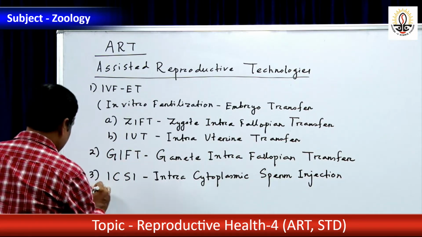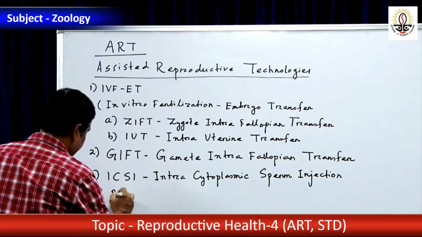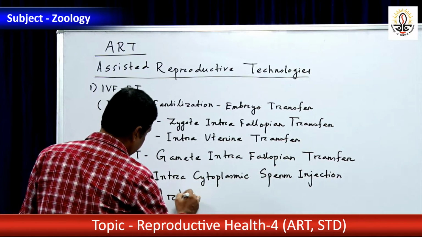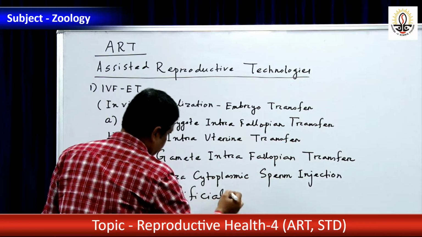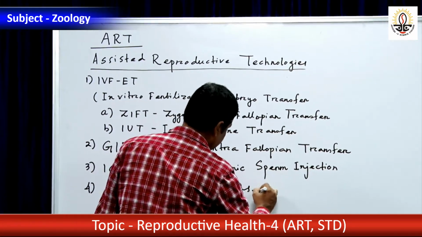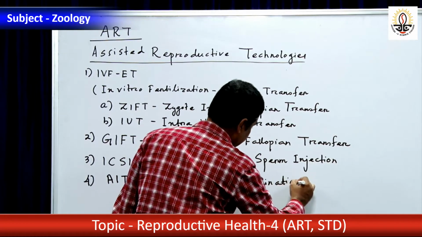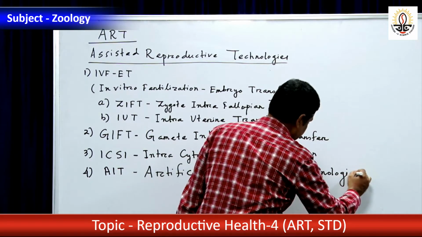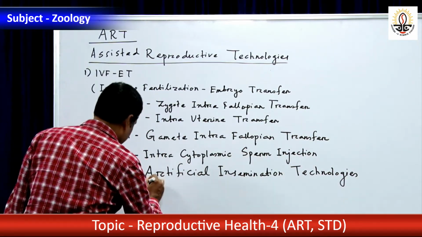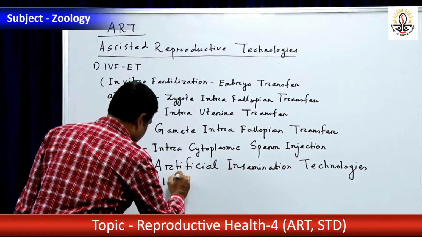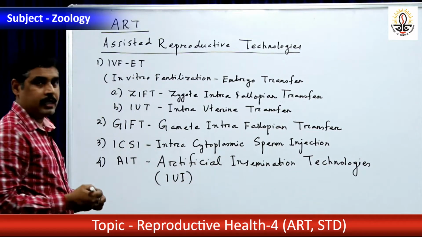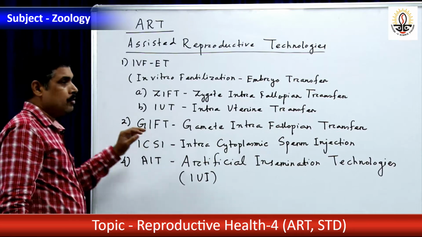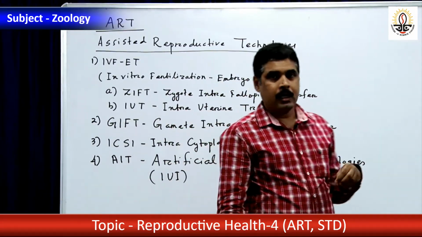And the last technique is AIT. AIT means artificial insemination technologies. Under AIT, another important event is there, that is IUI. IUI means intrauterine insemination. Now these are the technologies which are employed to solve the infertility problem.